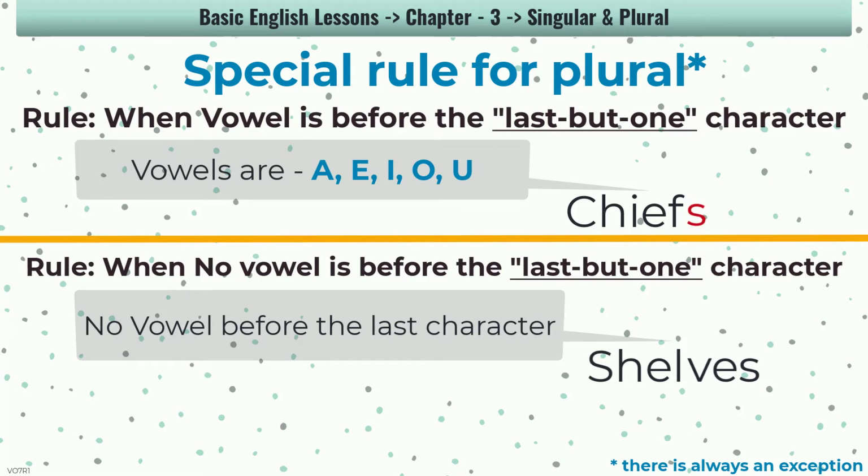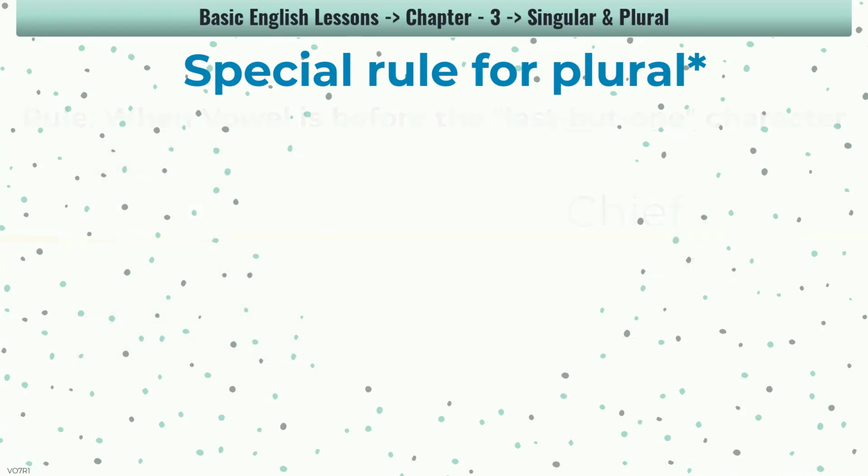Why? If you notice, before f and o here, there is a vowel. Now what's a vowel? A, E, I, O, U are called vowels. Hence, if a vowel comes before f or o, the rule of adding es does not apply.